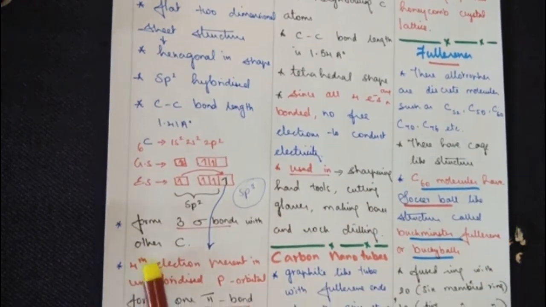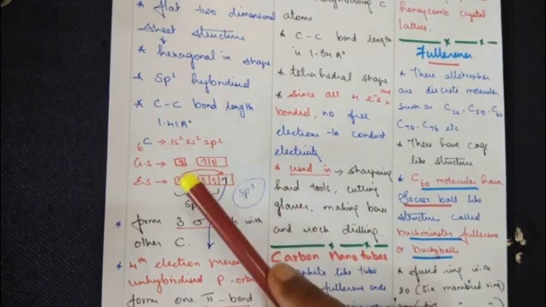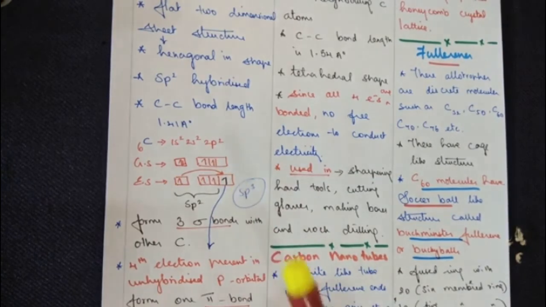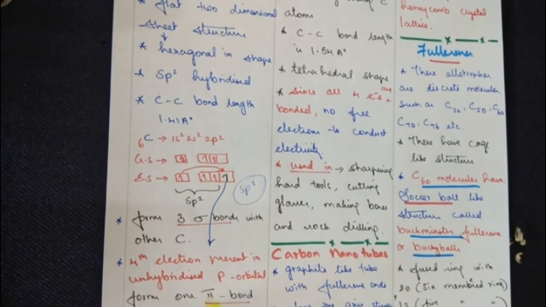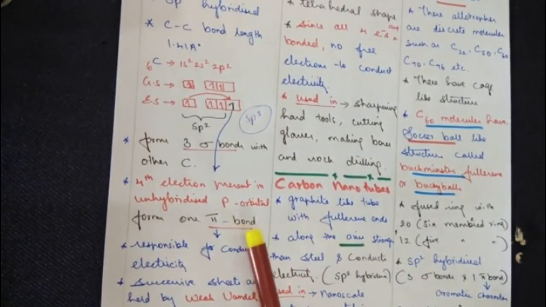Now the 4th electron is present in the unhybridized p orbital, the one that I have written with the black ink here, that is the electron excited from the s orbital to the empty p orbital. It does not form sigma bonds; it forms a pi bond. This pi bond is responsible for conducting electricity.